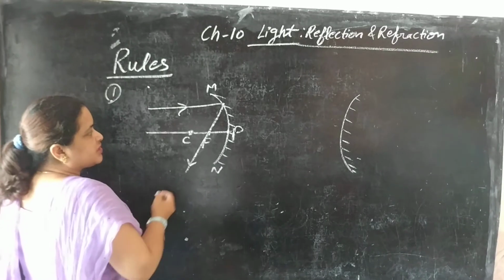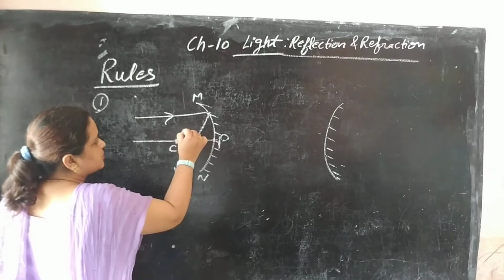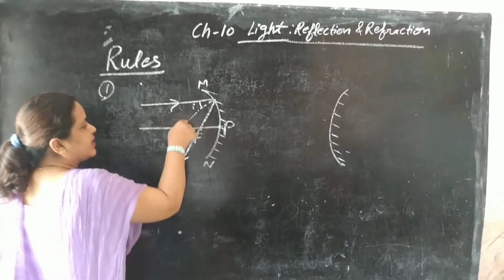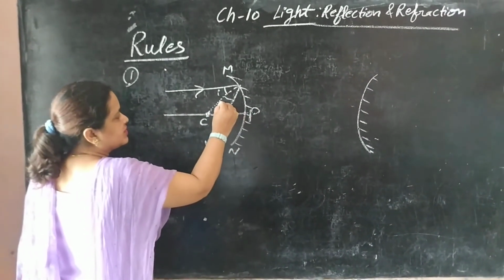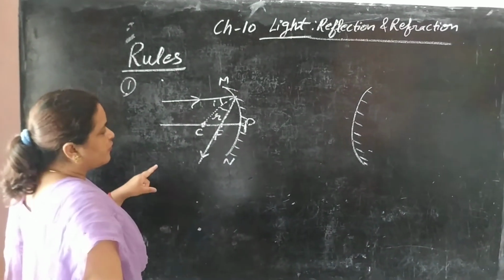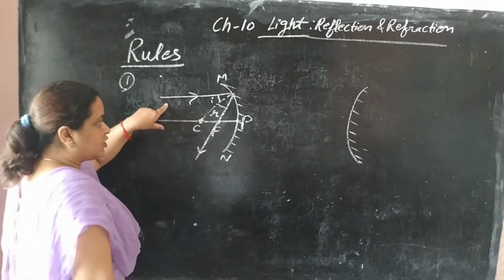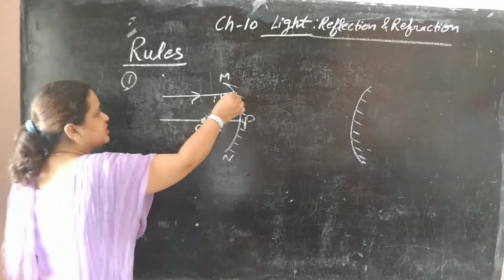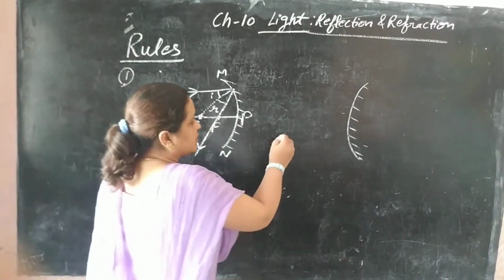Now we have to locate angle I and R. So we will join this point to the center of curvature. Clear? This angle is I, the angle between this normal and incident ray, and the angle between normal and reflected ray is known as angle R, because laws of reflection are followed by all types of mirror. Whenever incident ray is parallel to principal axis, after reflection it always passes through the focus, and whenever this point is joined to center, this always acts as a normal.